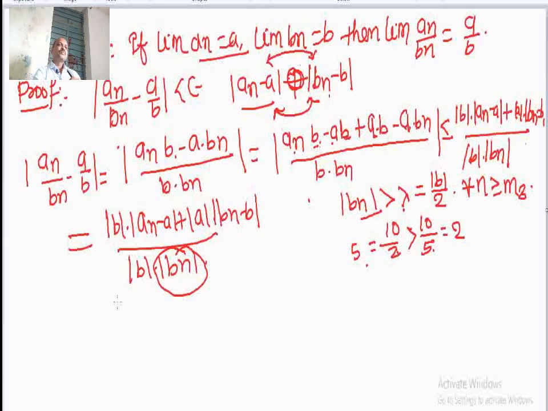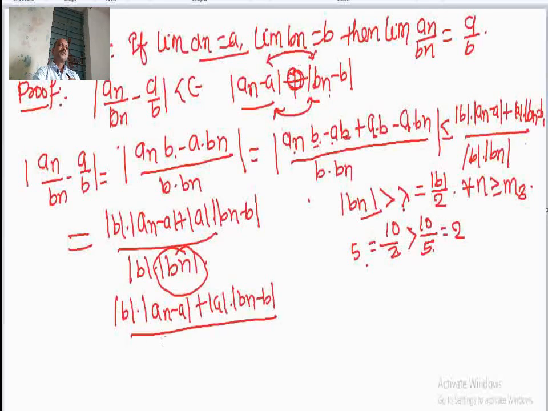So, instead of this, if we replace the smaller term mod b into mod of an minus a plus mod a into mod of bn minus b, divided by mod b into mod b divided by 2. Instead of bn, I have replaced the smaller term in the denominator instead of the greater term. So obviously, the smaller term will give a greater value. So this is less than, greater than, right.